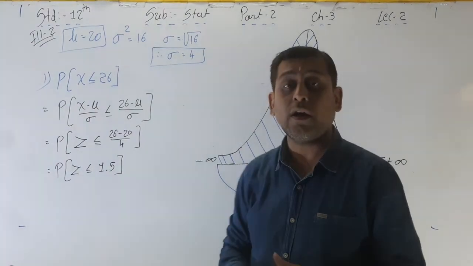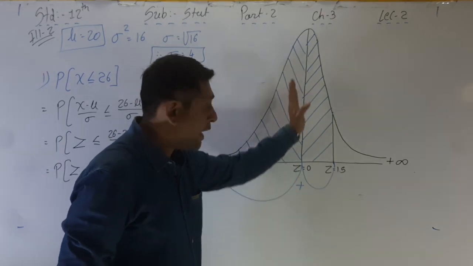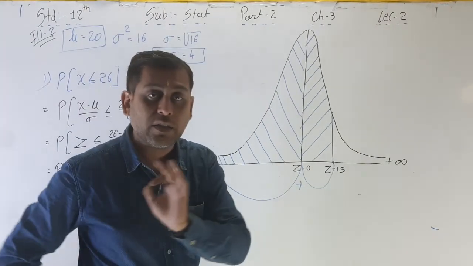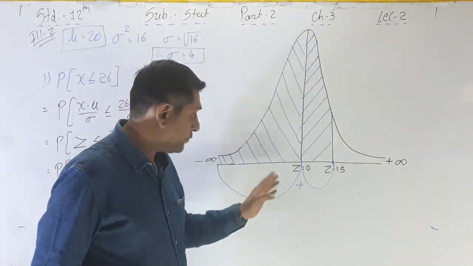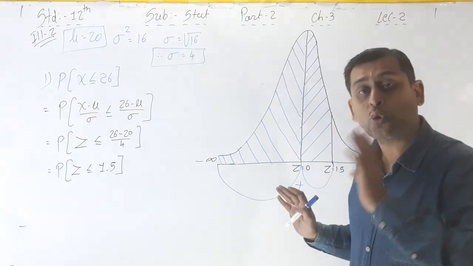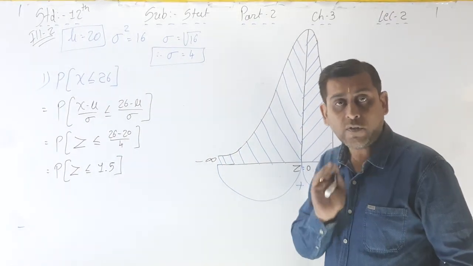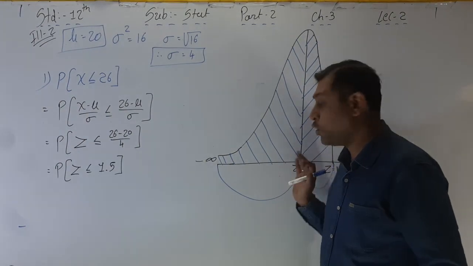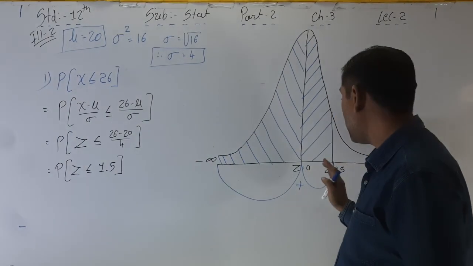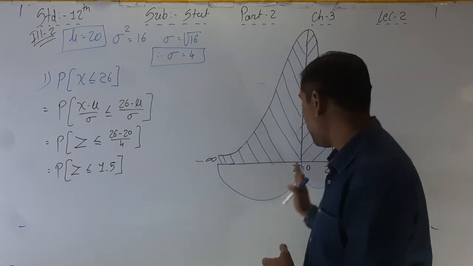Why? What is the meaning of that here? Because here the break is there, because the value of 0 to 1.5 is given on the last page of the table, right? In the table on the last page of this book, the table is given from 0 to 3.5, only positive values are given. That's why 0 to infinity values are given on the last page of this book in the table, right? But here see 0 to 1.5, that is okay, but we cannot find out these values.